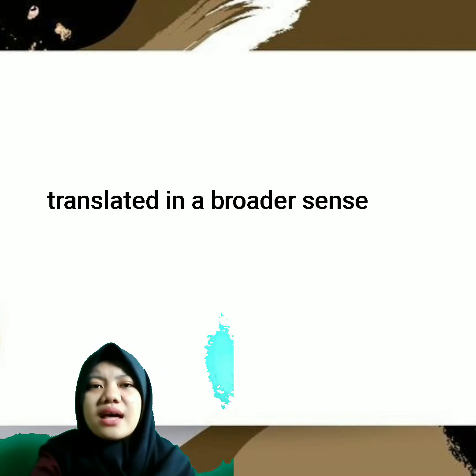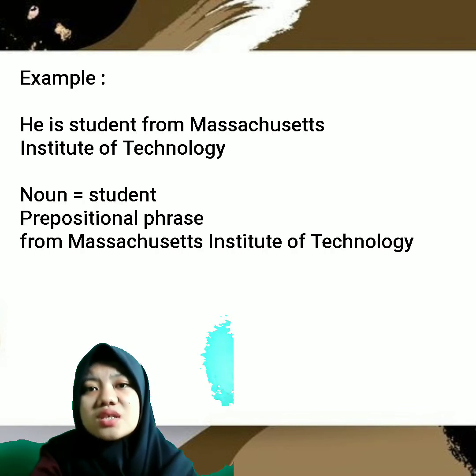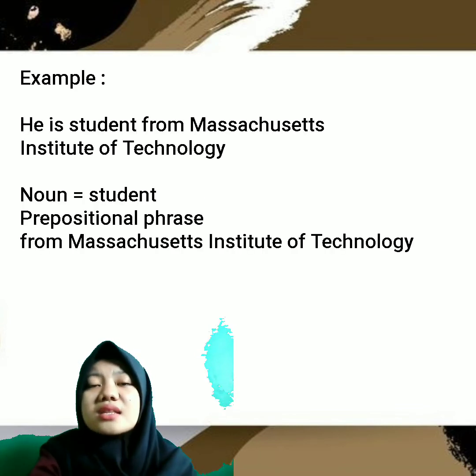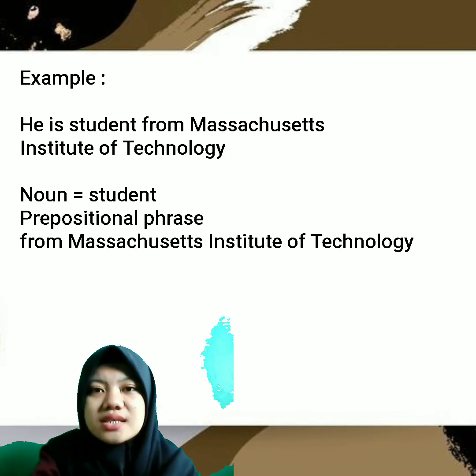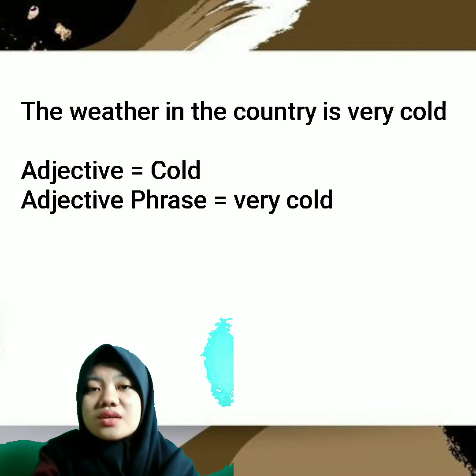And then the next point is about prepositional phrase as adjective phrase. If the adjective phrase is interpreted in a broader sense, the example is he is a student from Massachusetts Institute of Technology, and the noun is student, and the prepositional phrase is from Massachusetts Institute of Technology. Another example of adjective phrase is the weather in the country is very cold. The adjective phrase is very cold.